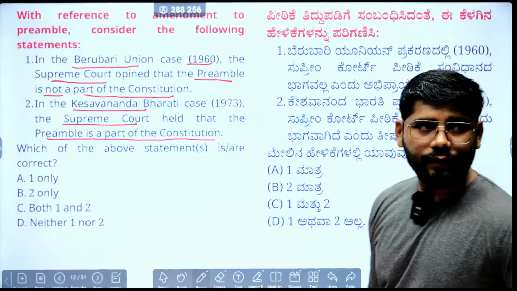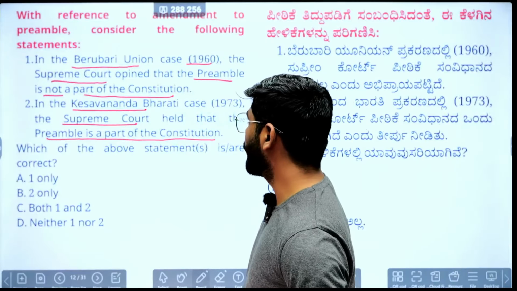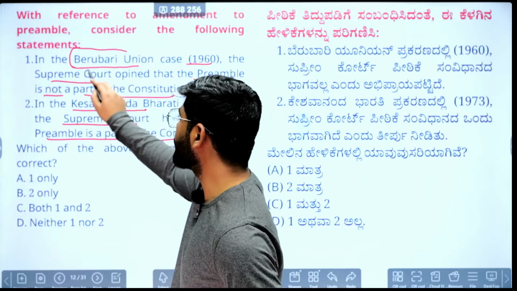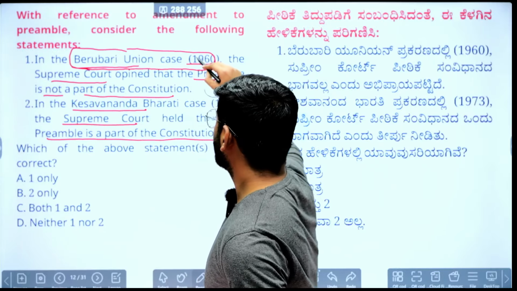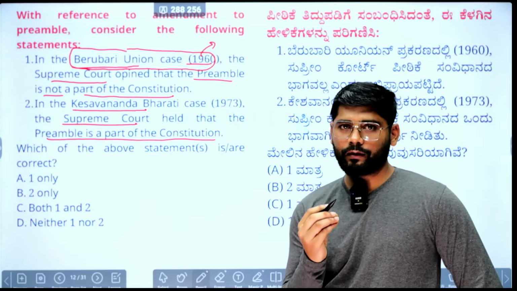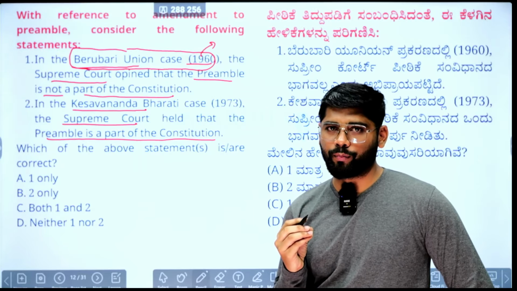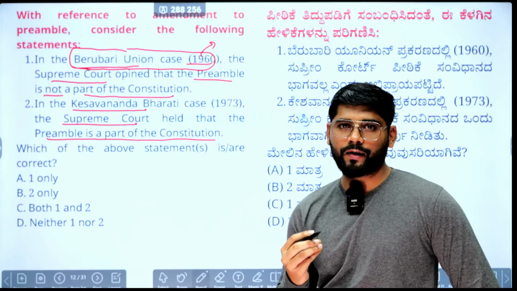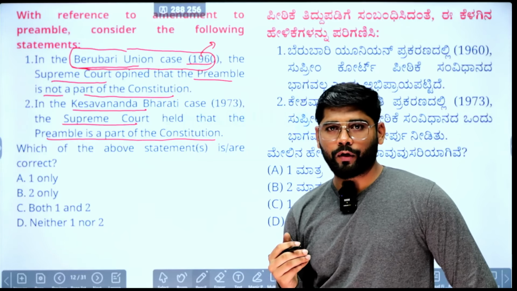So we'll see the correct answer. First statement: in the Berubari Union case, what did the Supreme Court say? The Supreme Court said that the preamble of the Constitution reflects the mind of the Constitution makers. It reminds us of what is enshrined in the Constitution.